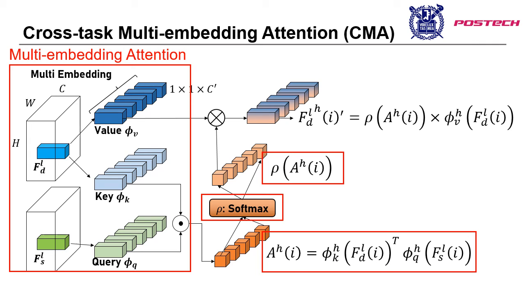So far, I've just described one case of the CMA module that refines depth feature as the target. But in fact, we're using two opposing CMA modules for one layer at the same time. It means the CMA module is a bidirectional architecture and it refines both depth and semantics features simultaneously.